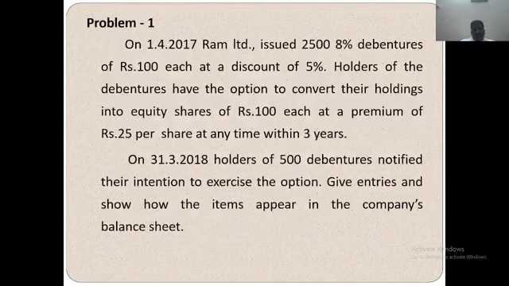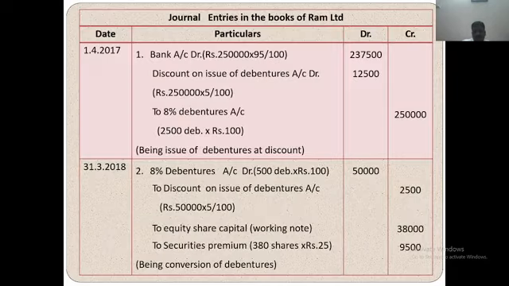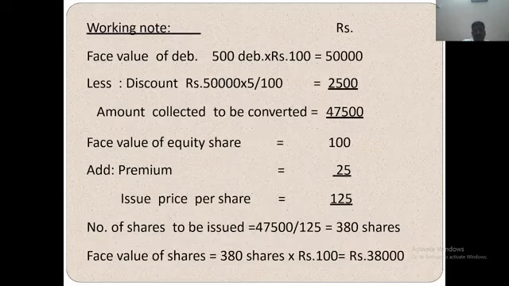Holders of the debentures have the option to convert their holding into equity shares of rupees 100 each at a premium of 25 rupees per share at any time within 3 years. So the debentures are converted to equity shares. Working notes: face value of debentures, 500 debentures at the rate of rupees 100 each.